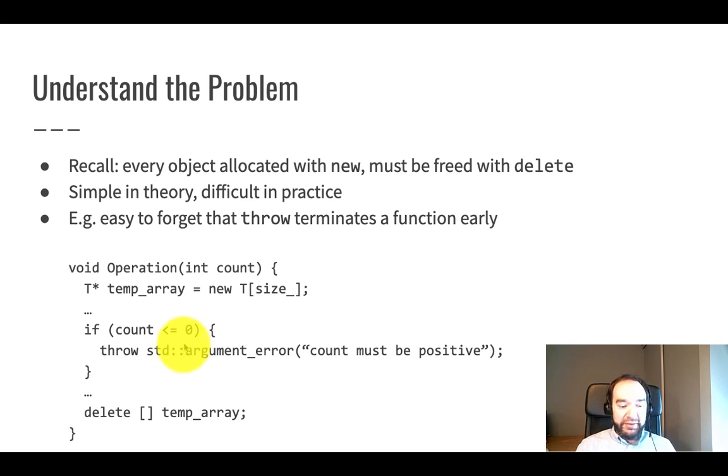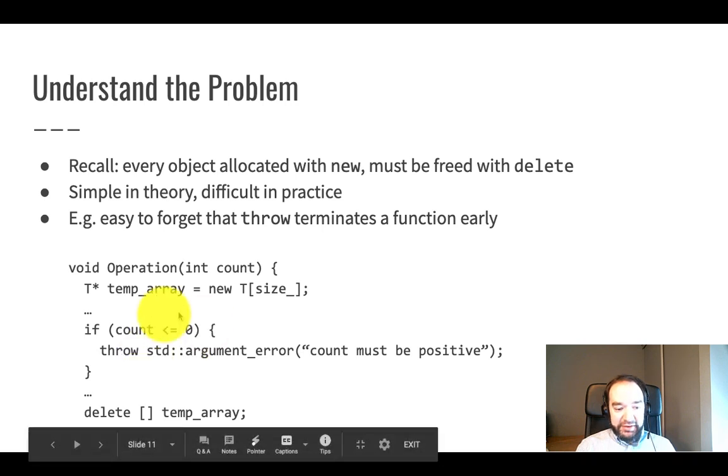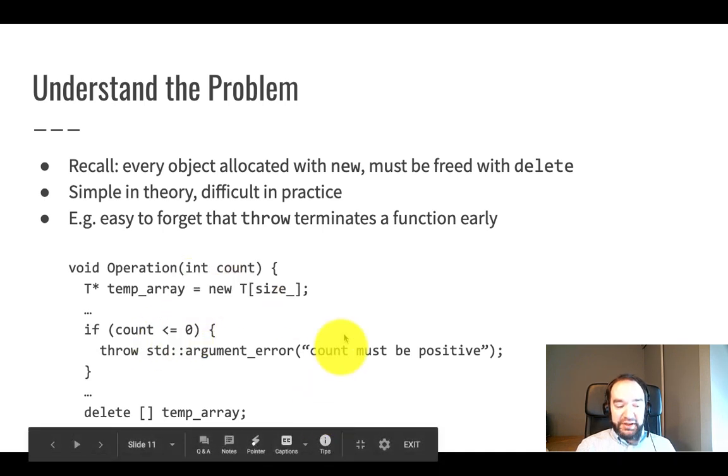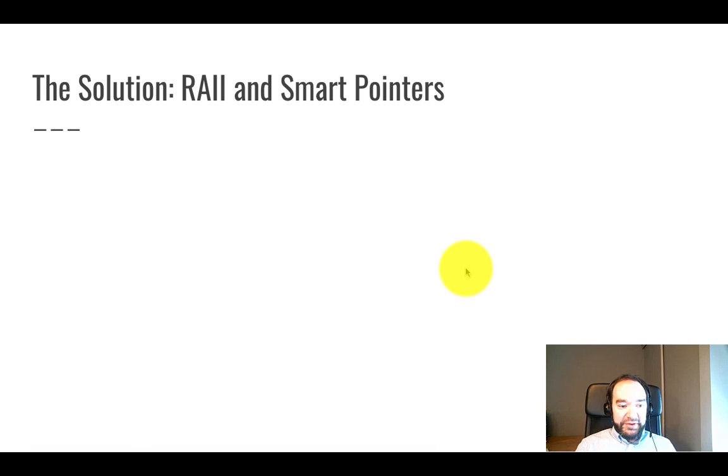It's really easy, given human nature, to make that kind of mistake because when we're writing this code down here with the exception, we're focused on dealing with this error condition, and we probably don't have in mind the context of the beginning of the function and the end of the function that did the new and the delete stuff. That was something else we were thinking about at a different time. So there's plenty of examples of forgetting new and delete and getting it wrong. It's proven to be pretty difficult.